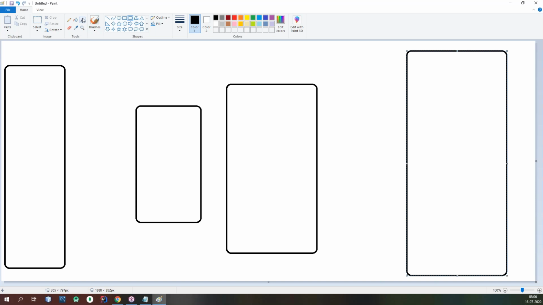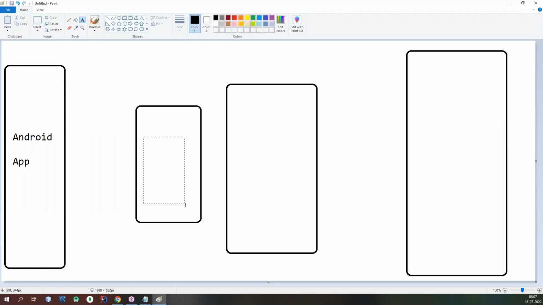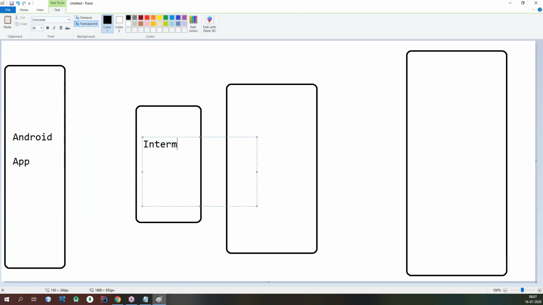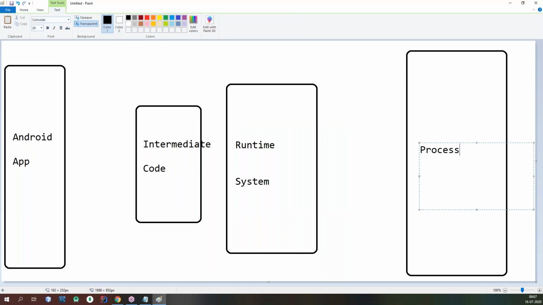Let's give the names for better clarity: Android application, intermediate code, runtime system, processor.